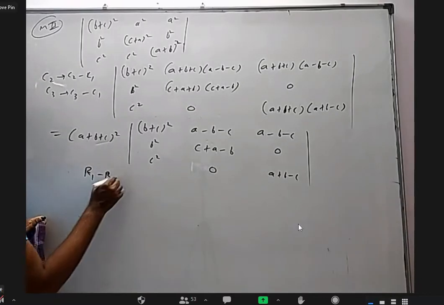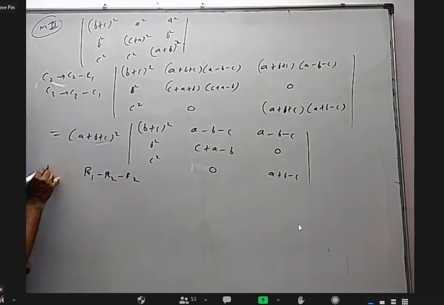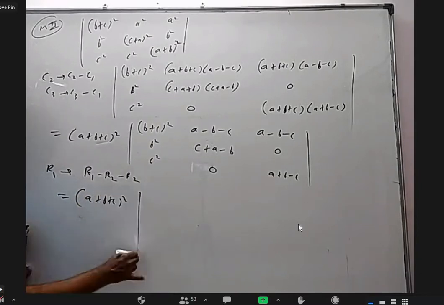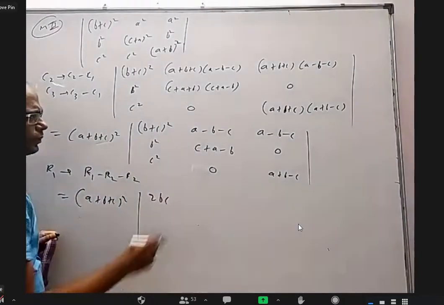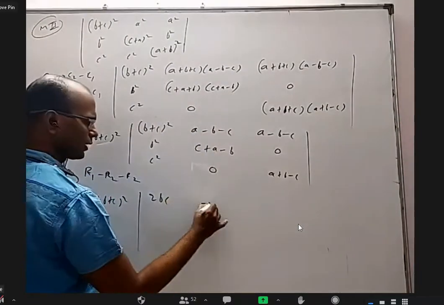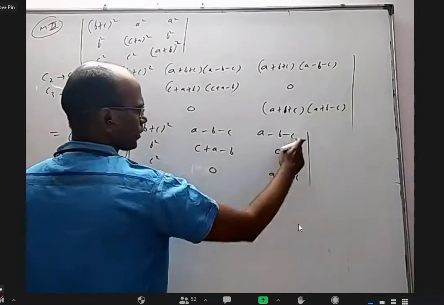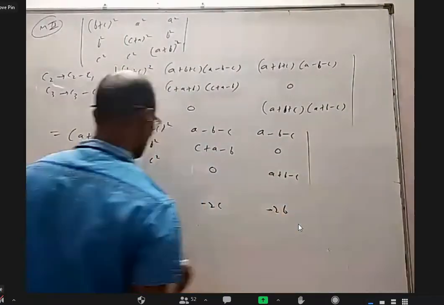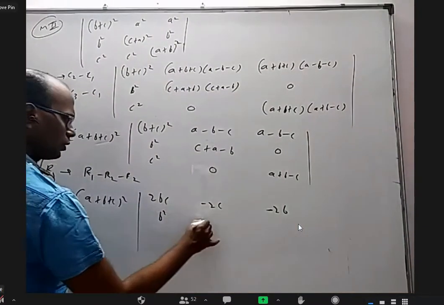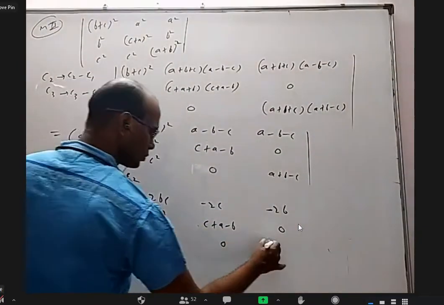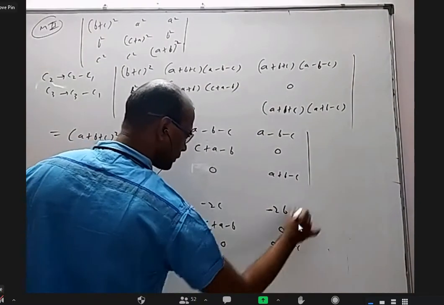Now I want to write R1 as R1 minus R2 minus R3. When I do this, I'll get A plus B plus C whole square. This will become 2BC. From this, if I remove this, A will go, B will go, minus 2C will come. From this, if I remove this, A will go, C will go, minus 2B will come. B square, C plus C minus B, 0. C square, 0, A plus B minus.